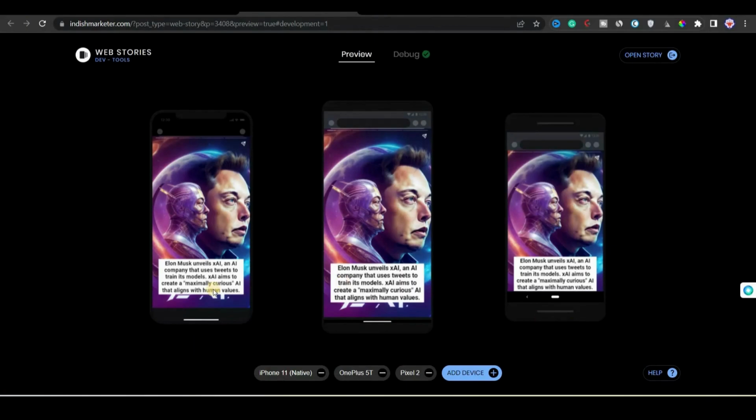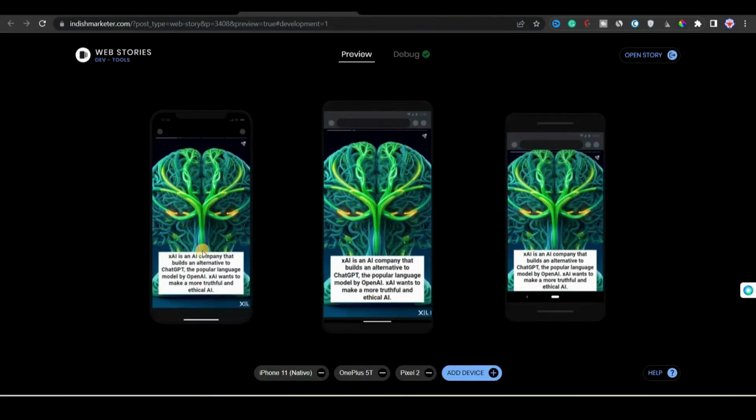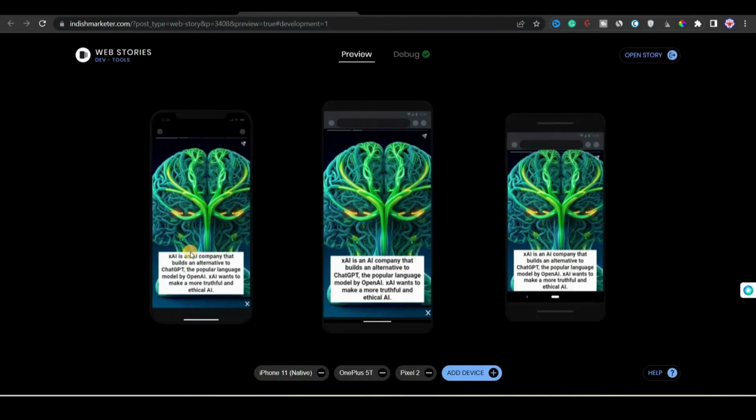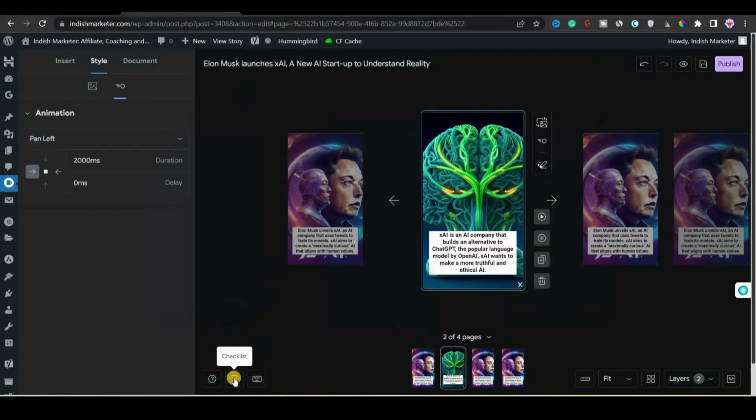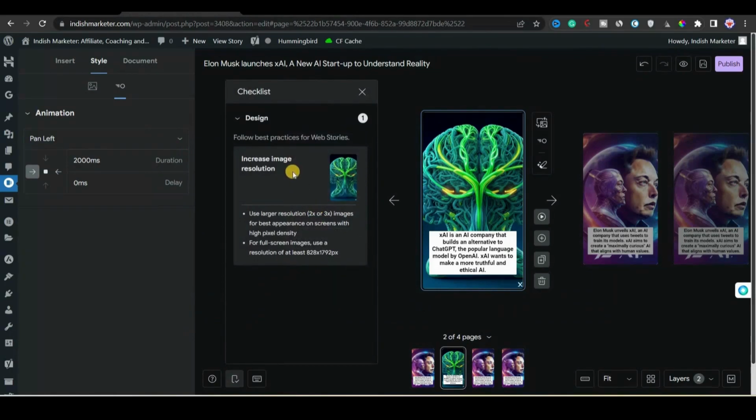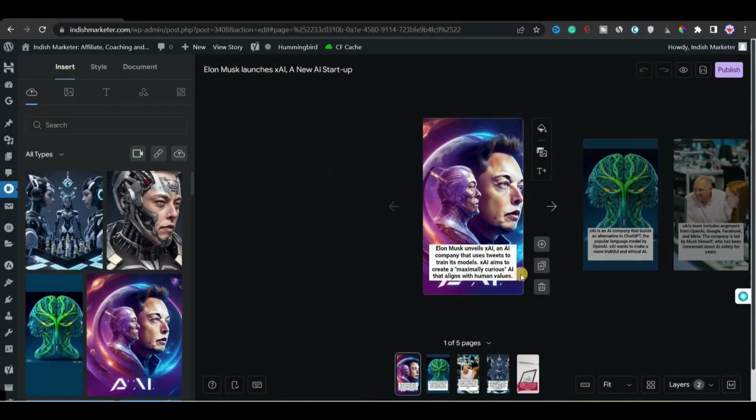So you can see that the web story looks good. In the debug section you can see that we have the green tick, which means the web story is okay. Now we'll again take the checklist. It says that I have to increase the image resolution, so we have to correct this. I will come back after making all the corrections, after my web story is done.